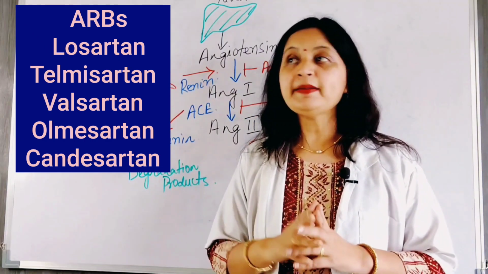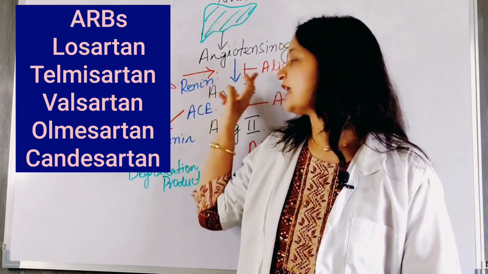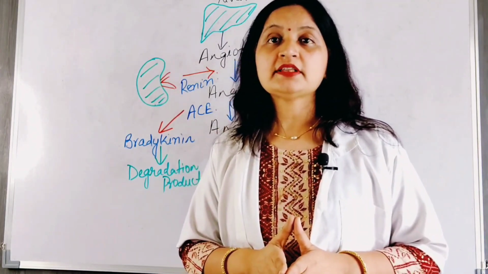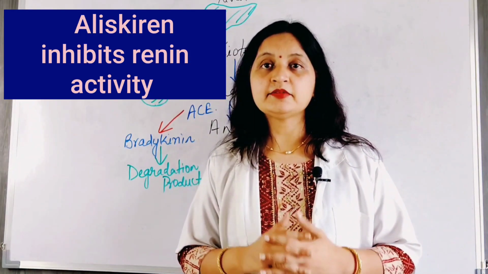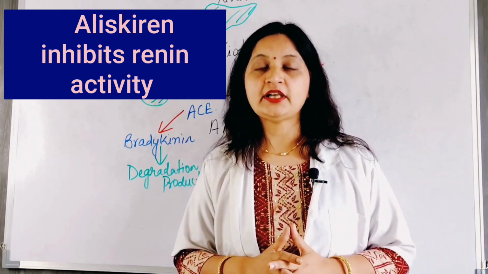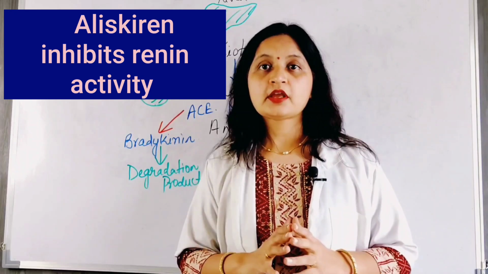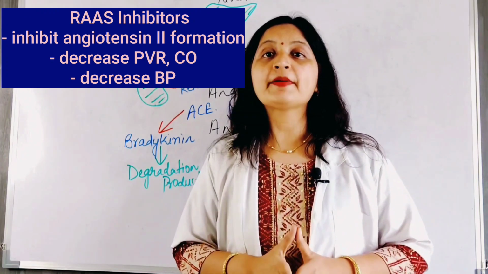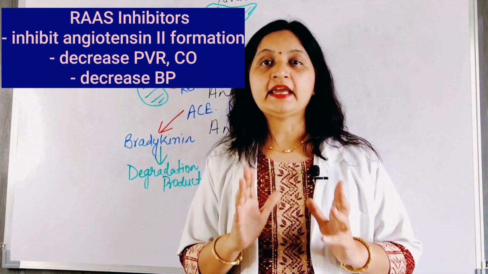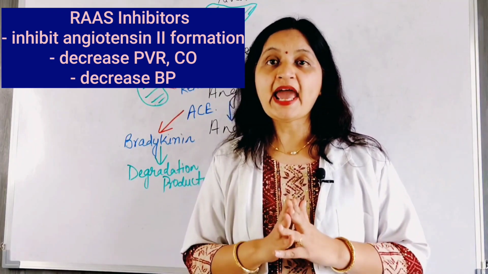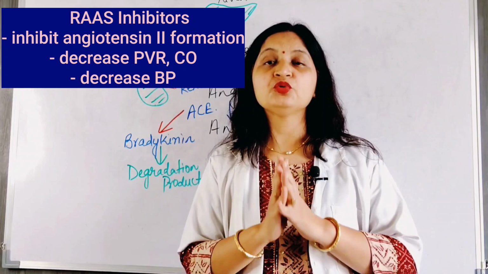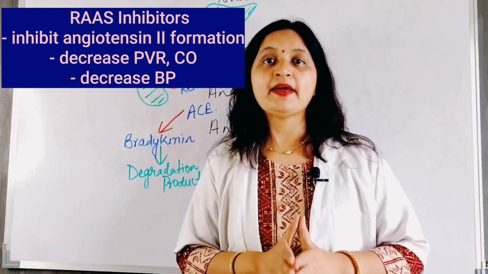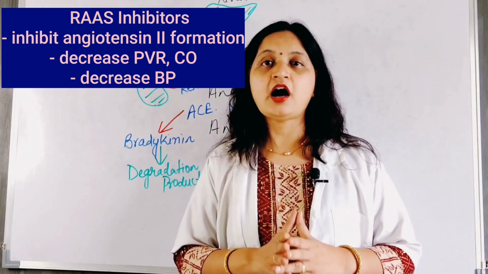Then there is a drug that inhibits renin activity, and the name of the drug is aliskiren. Aliskiren, by inhibiting renin action, inhibits the renin-angiotensin-aldosterone axis and thereby helps in lowering angiotensin 2 formation and decreasing angiotensin 2 action. So all of these drugs, ACE inhibitors, ARBs and renin inhibitors, together comprise the RAS inhibitors. They decrease the formation of angiotensin 2, decrease angiotensin 2 action and help in lowering blood pressure by decreasing the peripheral vascular resistance and decreasing the cardiac output.